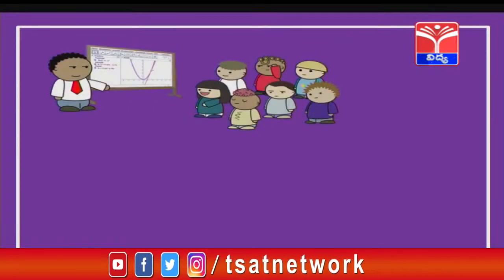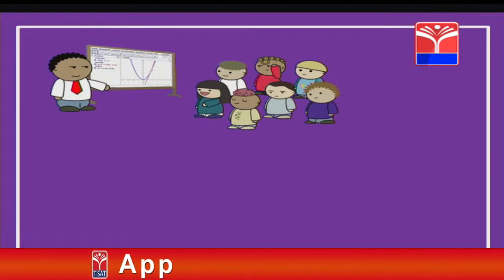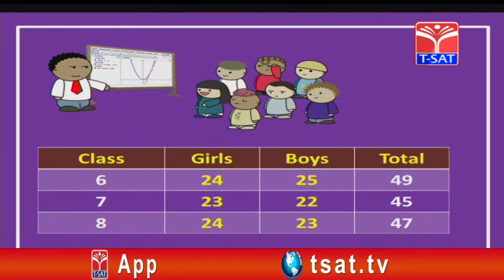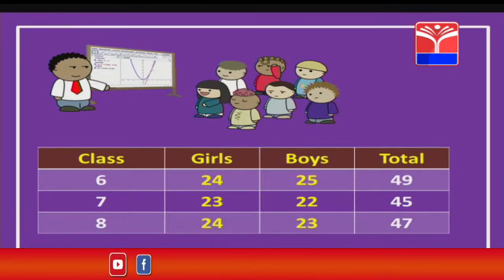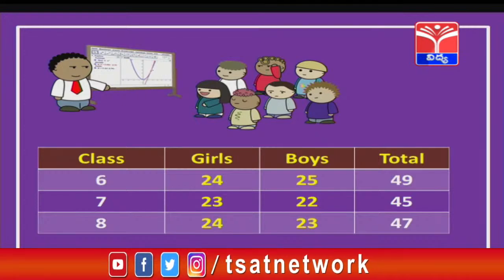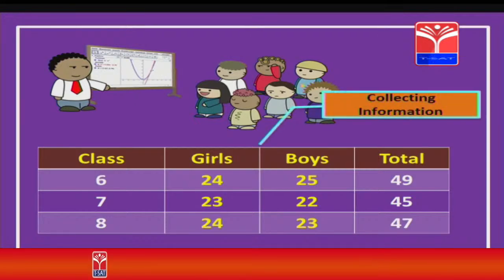You might be seeing your class teacher taking attendance in your class daily in the morning. Am I right children? Yes. Like how many girls are present, how many boys are present and how many are absent, all these details have to be collected every day in the morning. Okay children. Now this is called collection of information.